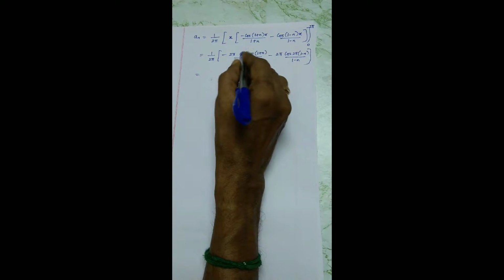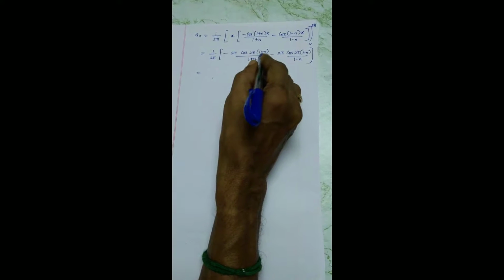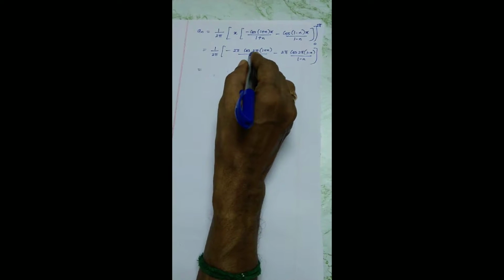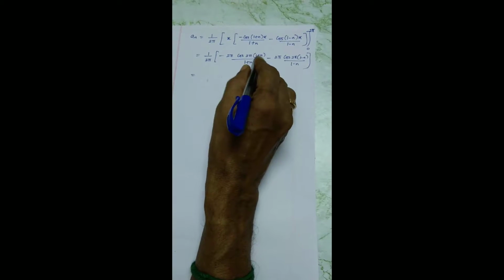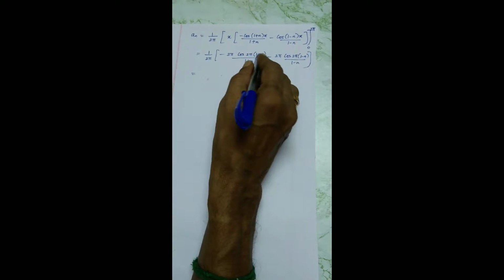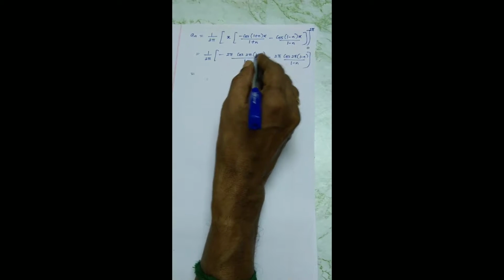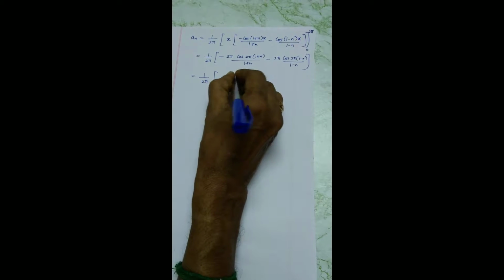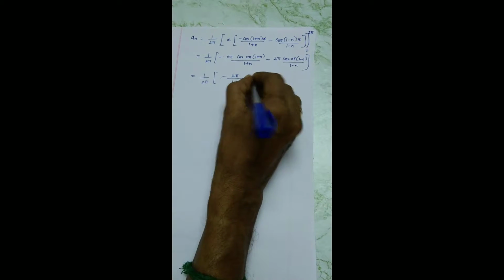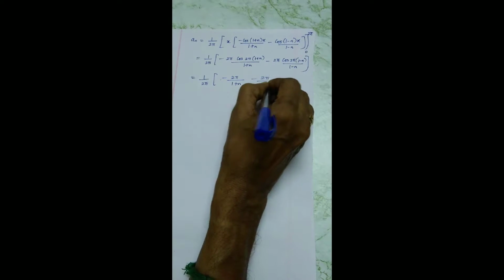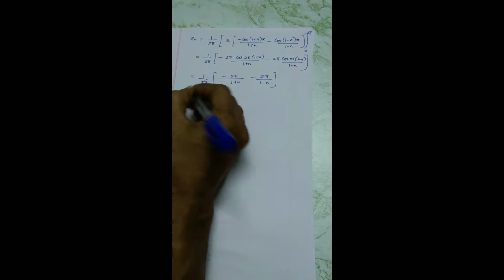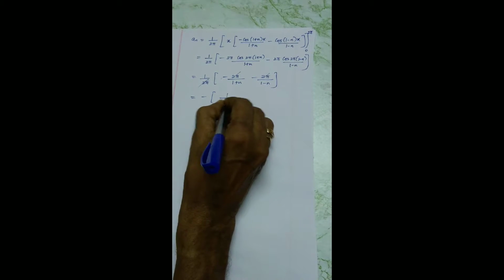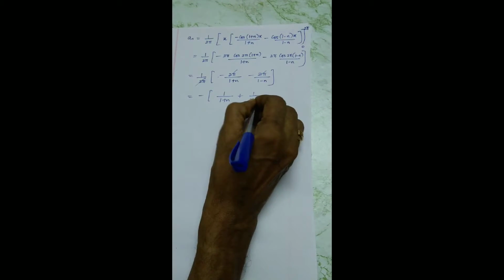So what happened? Cos of even multiples of pi: n plus 1 is an integer, and multiplied by 2, the entire thing is an even value. Cos of even multiples of pi is nothing but 1. So 1 by 2 pi, minus 2 pi by (1 plus n) minus 2 pi by (1 minus n). I can cancel these 2 pi completely and take the minus symbol common. So this is what we get.